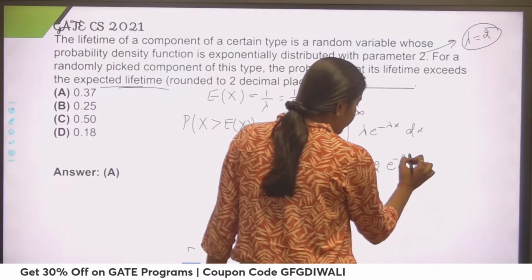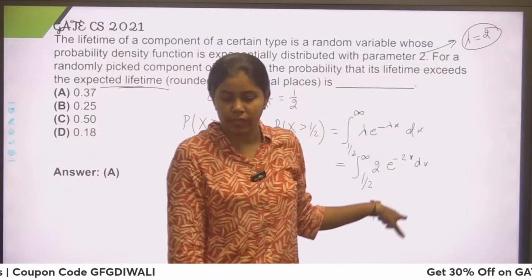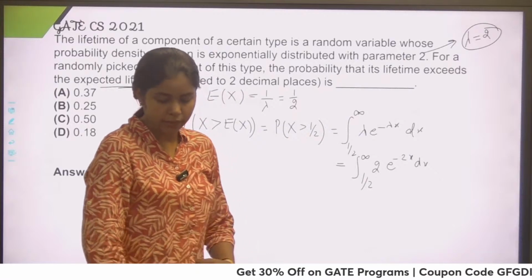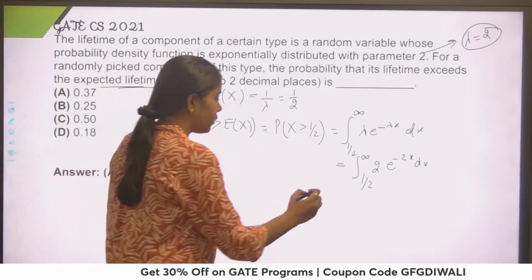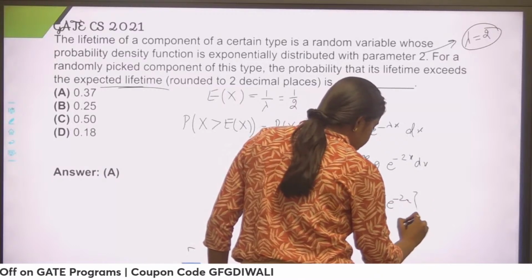2 e to the power minus 2x because lambda is 2. I have written here lambda equals to 2, but I have used here 1 by 2. That's the problem we have with the answer. I hope you guys get it. Now you can solve it. 2 e to the power minus 2x upon minus 2.